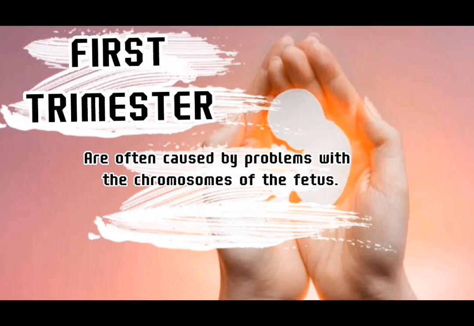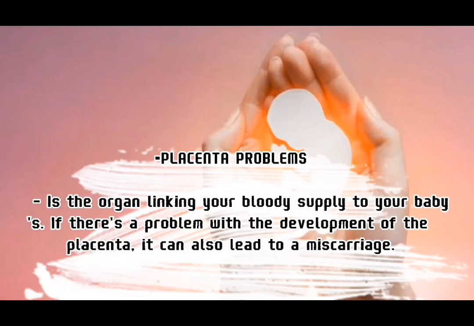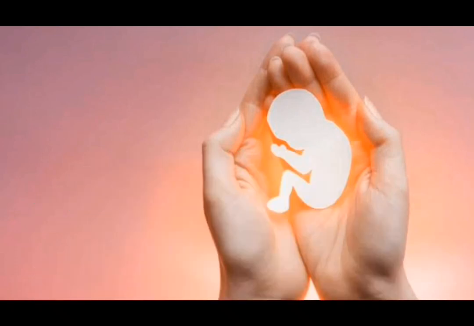First trimester miscarriages are often caused by problems with the chromosomes of the fetus. Chromosome problems: chromosomes are blocks of DNA. They contain a detailed set of instructions that control a wide range of factors, from how the cells of the body develop to what color eyes a baby will have. Next is placenta problems. The placenta is the organ linking your blood supply to your baby's. If there's a problem with the development of the placenta, it can also lead to a miscarriage.